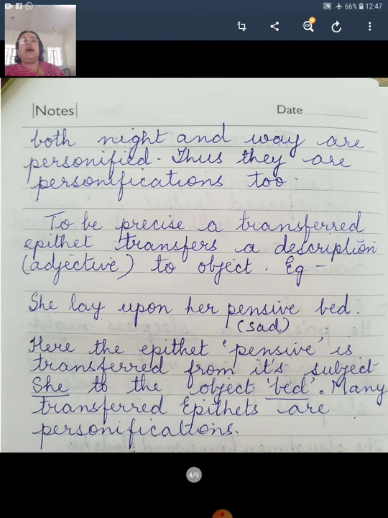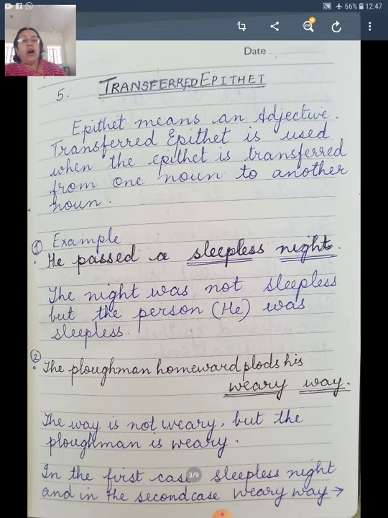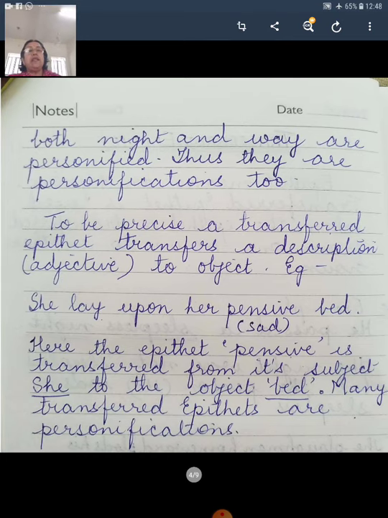Both night and way are personified, thus they are personifications too. Now, how are they personified? Weary way and sleepless night. It is seen as if night is a human being and night cannot sleep. So it is sleepless night. And weary way, as if the way has become very, very tired and it is weary. So this is personification as well. To be precise, a transferred epithet transfers a description, that is an adjective, from the subject to the object. This I have told you.